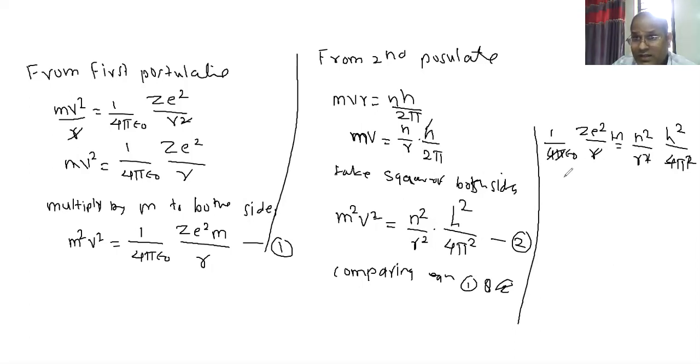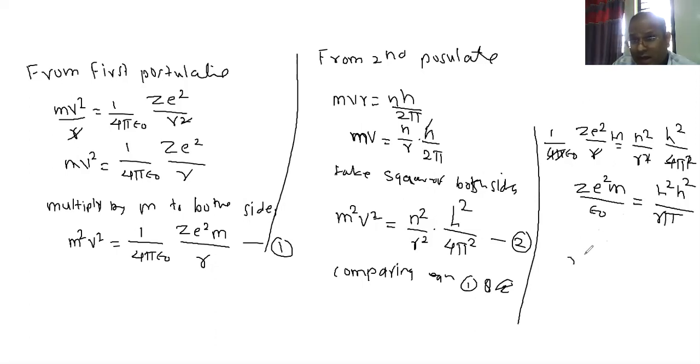Anything else cancelling? Nothing. So I will write again: Z e square m upon epsilon naught is equal to n square h square upon pi R. What do we have to find? R we have to find.